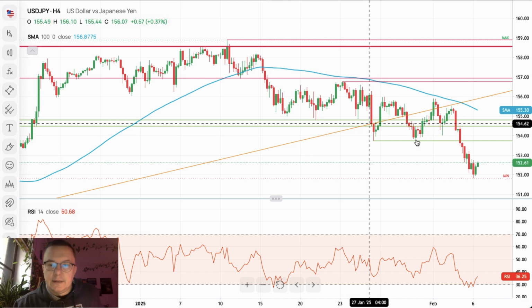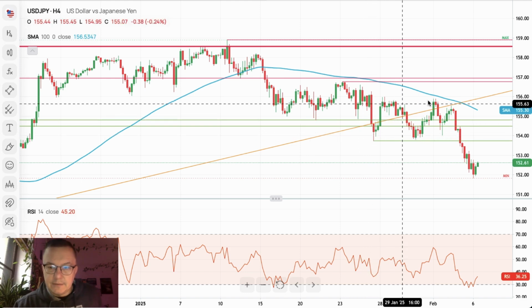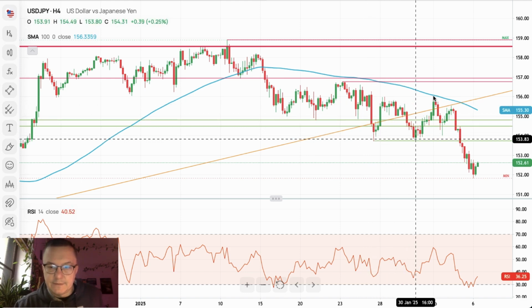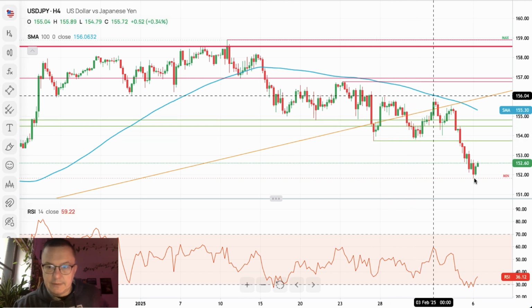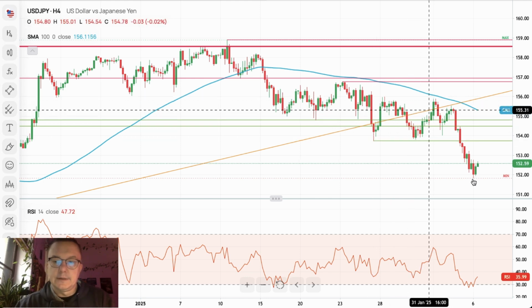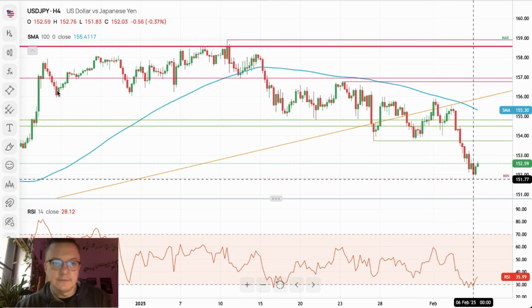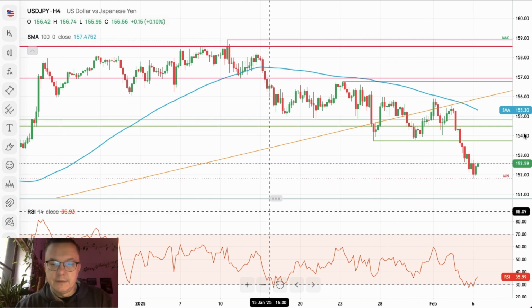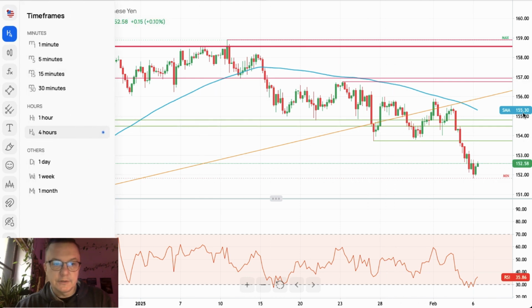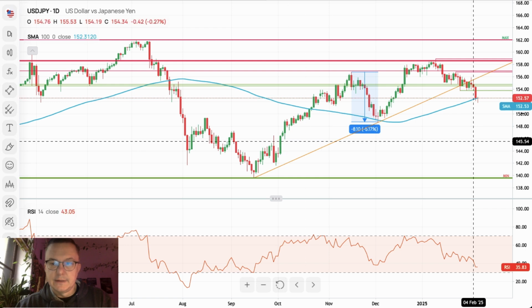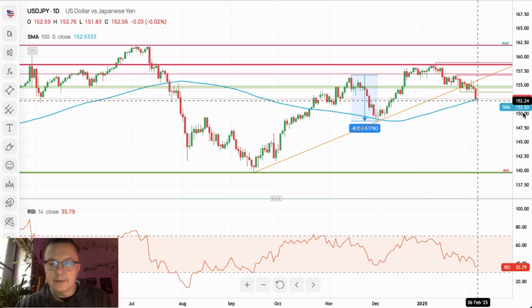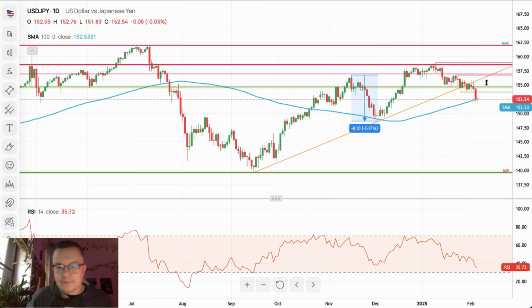After a breakout, initial breakout, then we have some chances for the double bottom. The bulls went up to test this trend line and then reversed lower. As you can see, overnight we've made a low at 151.83, so we are below the trend line, below the support. Look at this, we are testing the 100 periods moving average at 152.53, and now it all depends how this situation will evolve.